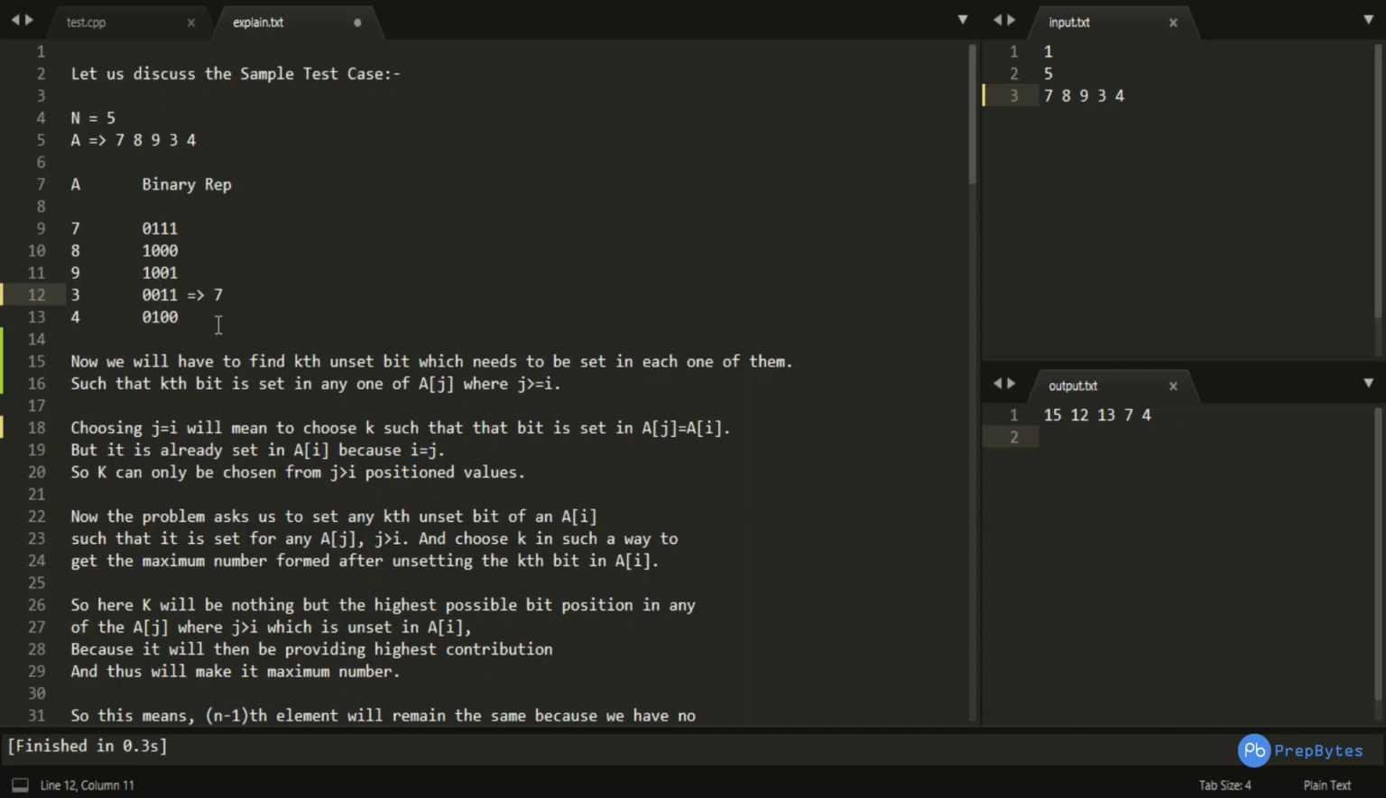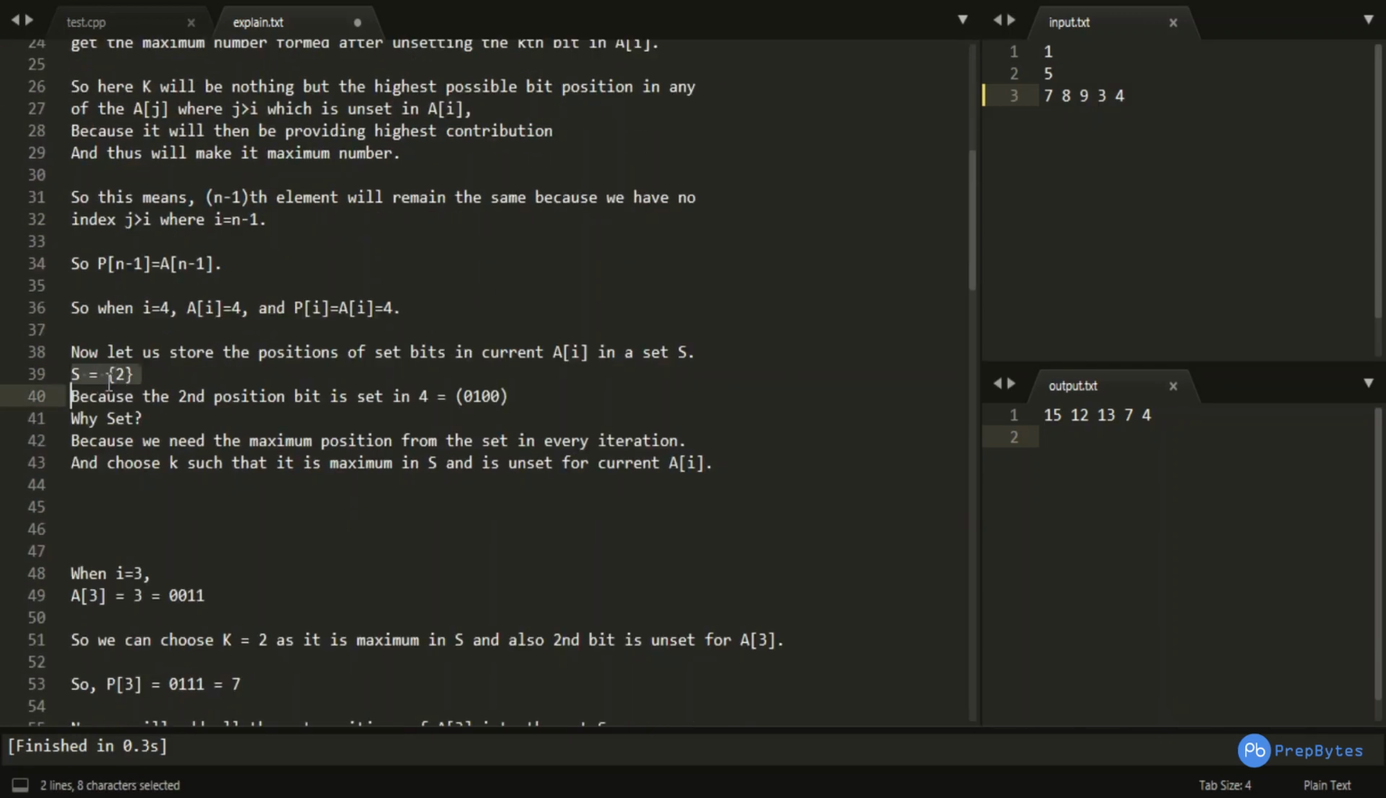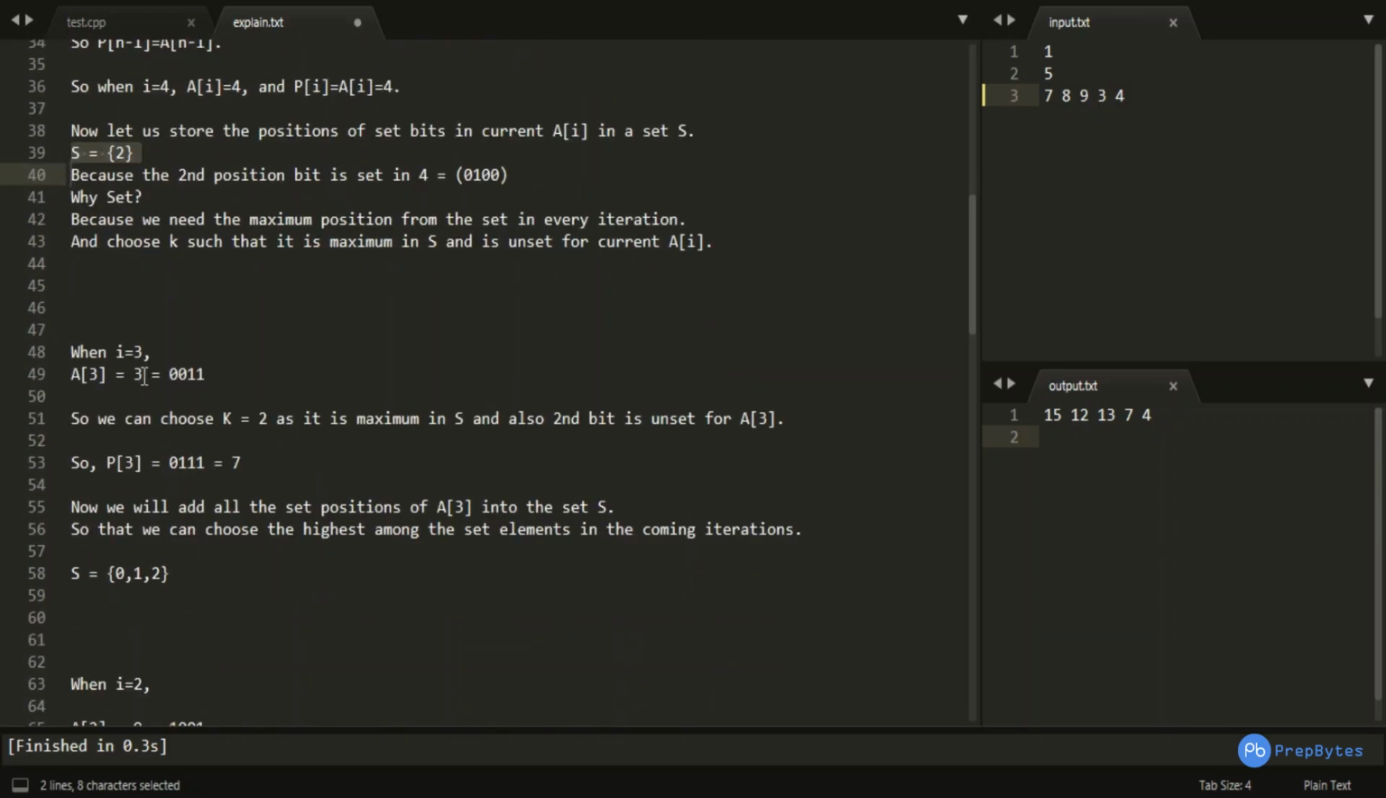I got this particular position from my set S, because my set S stored the highest possible position I am getting from this particular set for each and every iteration. Now when i is equal to 3, a of 3 is nothing but 3, so it is 0011. So we can choose k equals 2, as it is the maximum in the set S. And also the second bit for a of 3, which is 3, is unset. So k equals 2 is a possible choice over here, and p of 3 would become 7.